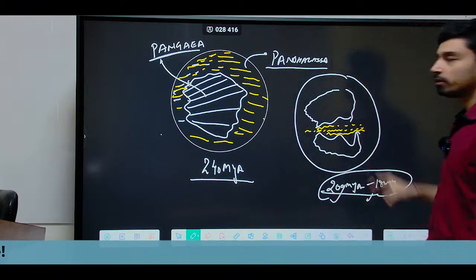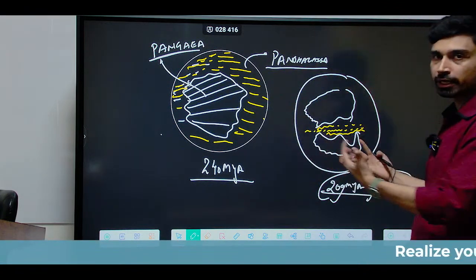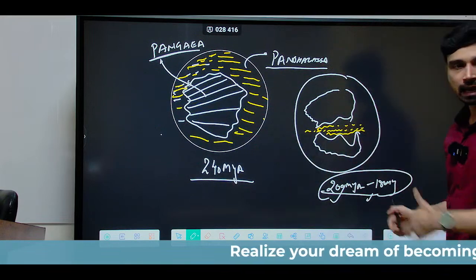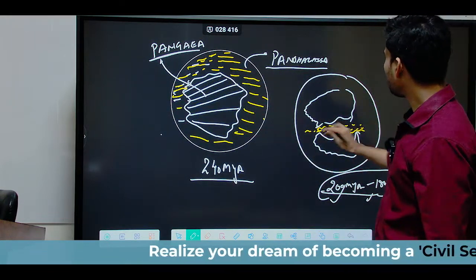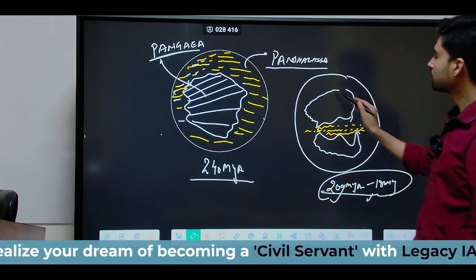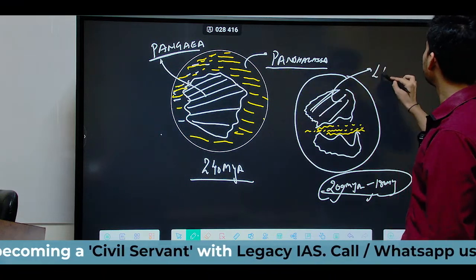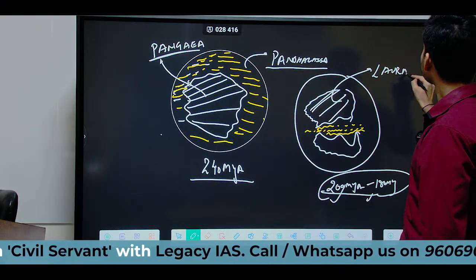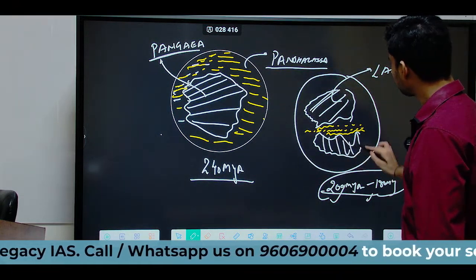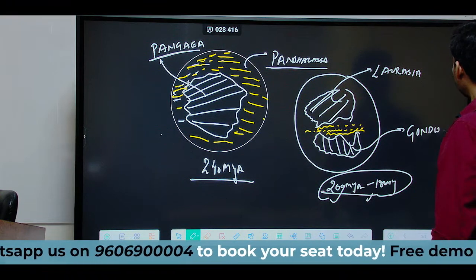And obviously, as the landmass split apart, the area between these two land masses got filled up by water, because the water from the nearby super oceanic area surrounding Pangaea started to fill this gap, and thus we have the formation of a narrow sea-like structure between these two land masses. This northern land mass is generally referred to by the name Laurasia, and this southern land mass is generally referred to as Gondwana land.